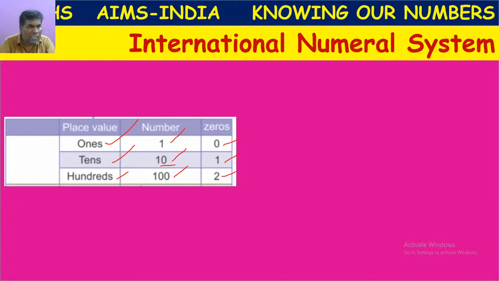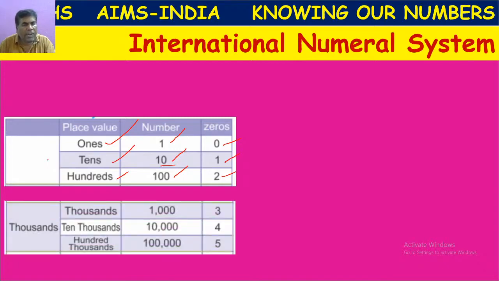This first period is the same in both systems. After that, there is a slight change. In the Hindu-Arabic system, we have thousands, 10,000s, and after that, lakhs.